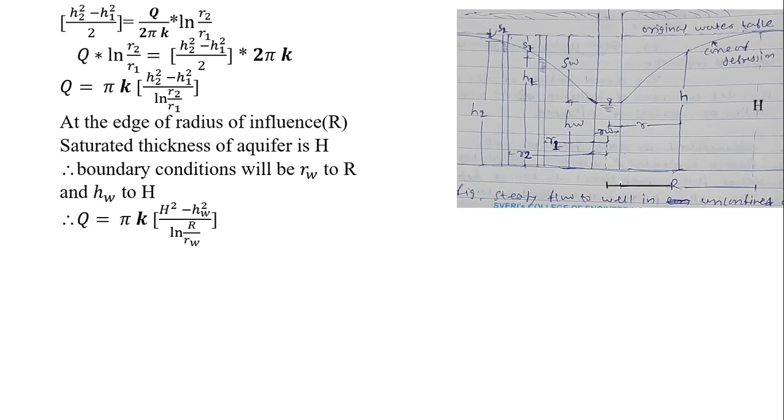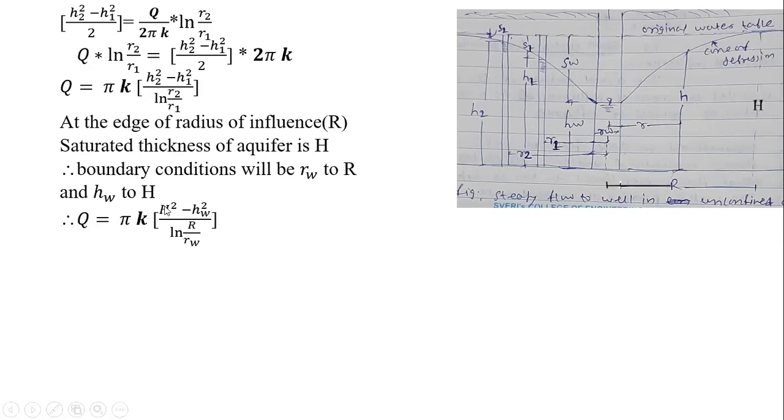We will have the equation like this. Q is equal to, therefore Q is equal to pi k as it is. Now instead of the H2, meaning this second well which was at a distance of R2, instead of that we have considered this total radial extent, that is a capital R. Here the height of the water is a capital H, isn't it?